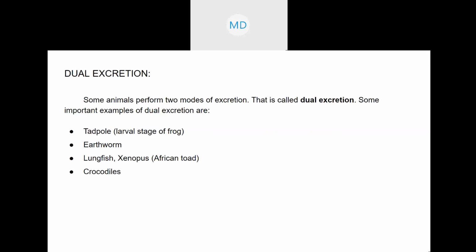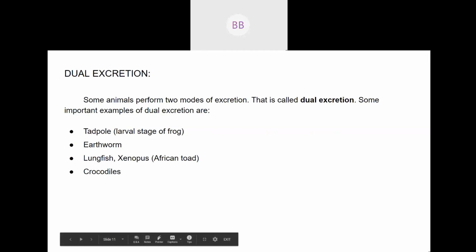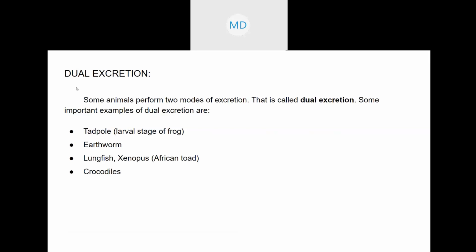Now, this is a little bit different, not a type, but it is important, that is dual excretion. Till now we have discussed organisms which excrete ammonia, known as ammonotelic, organisms which excrete urea, known as ureotelic, and organisms which excrete uric acid, known as uricotelic. But there are also organisms which show two types of excretion. That type of excretion is known as dual excretion.